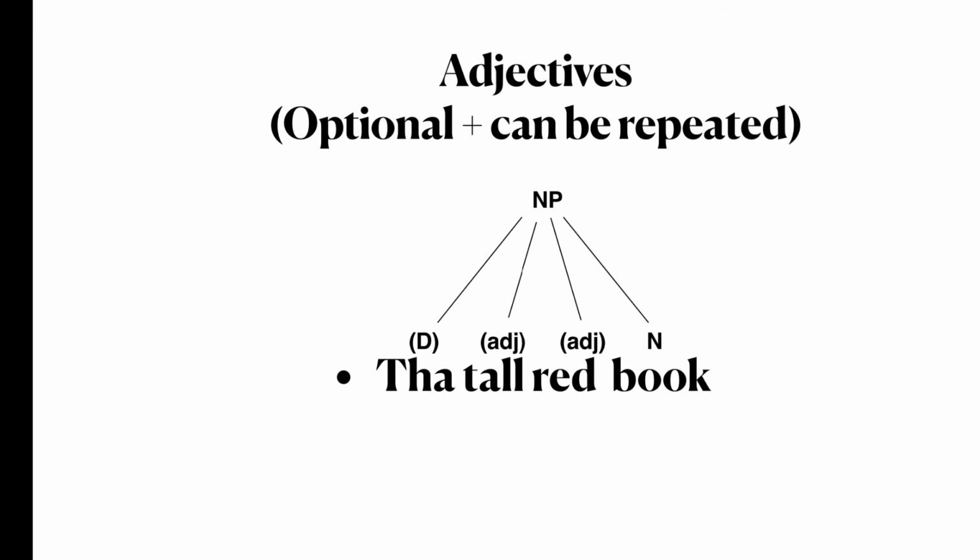The noun phrase can contain more than one adjective in it. For example, we can say the red book, or add one more adjective like the tall red book, or even more than that. Determiner and adjective must occur before the noun, not after it. So we cannot say the book tall red or book the tall red.